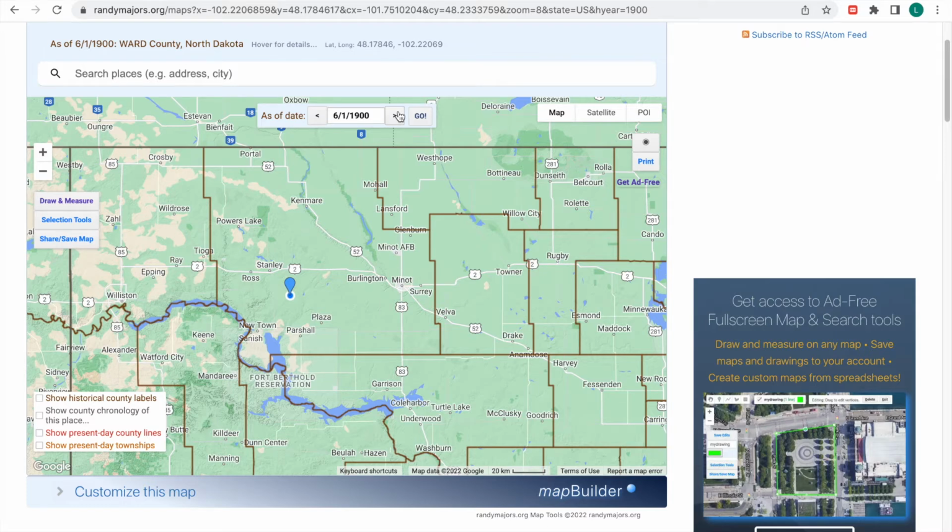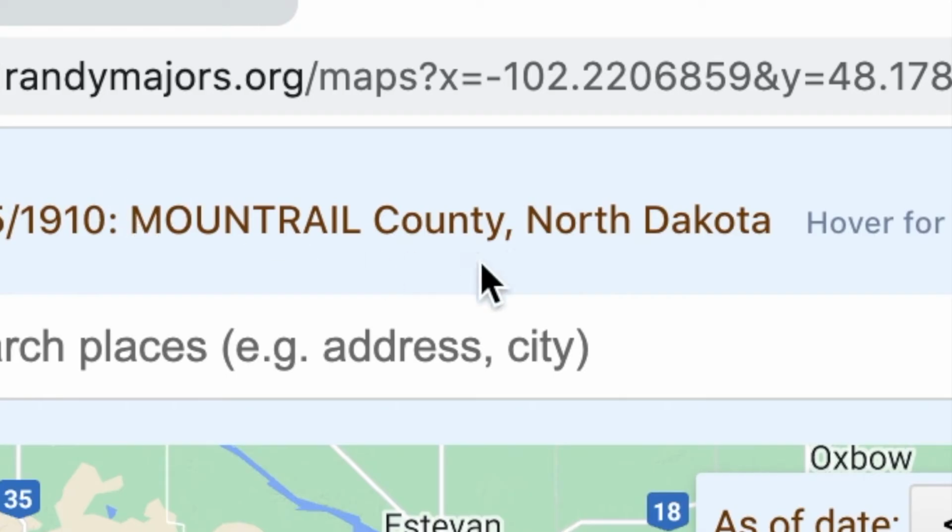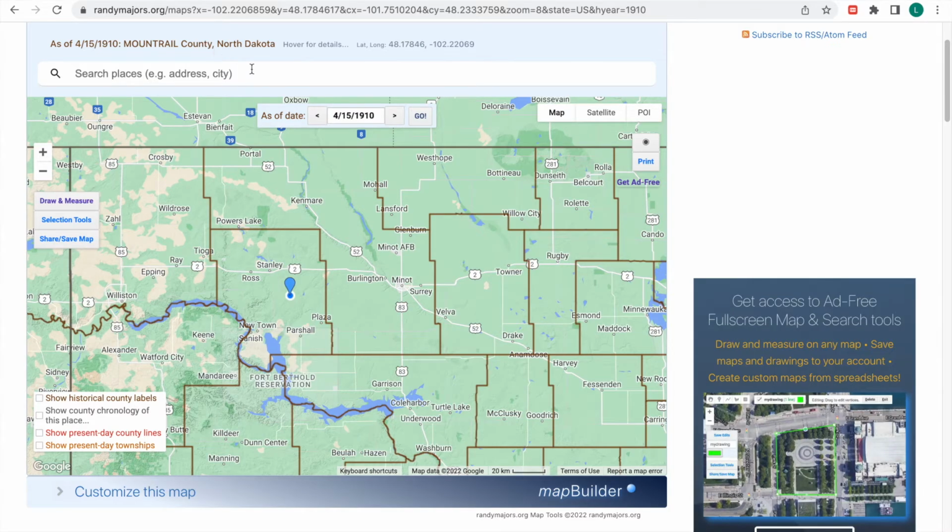But then the residents who lived there were like, hey, you know what? We should probably split this county up. So by 1910, this had happened. Mount Trail County, North Dakota was created. And so Ward County now looked like this, but it was still pretty large.